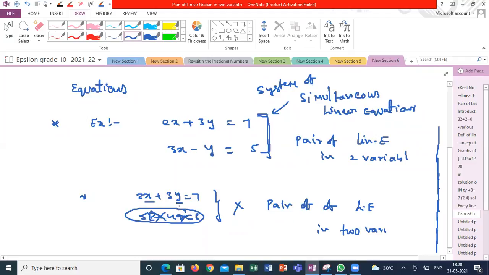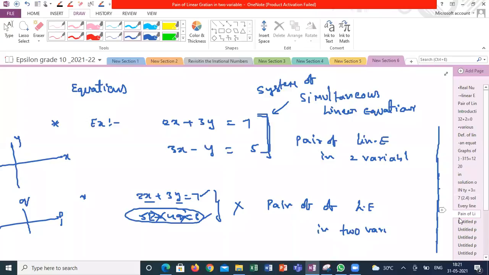That means here I can't trace the first equation and second equation on a single reference system. I have to take two different systems, x and y, and p and q. Then only I am able to trace. So a pair of linear equations means it should have common variables. Then only we will call it a simultaneous equation of two variables or pair of linear equations in two variables.